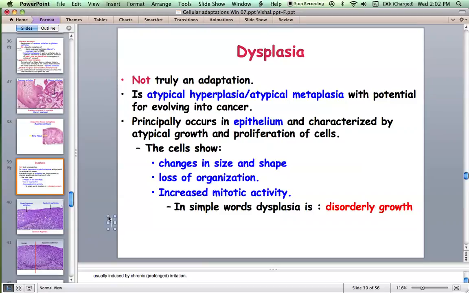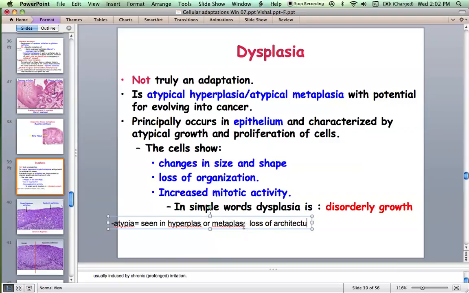When it shows atypia, that means the cells are arranged haphazardly in architecture. They lose polarity and they lose maturation, and you see a lot of mitosis, and you will see one cell is large, one cell is small, one is medium size, something like that. Then that means there is some loss of architecture or orientation. That means it is atypia. But if you leave it as it is, it can become cancer.